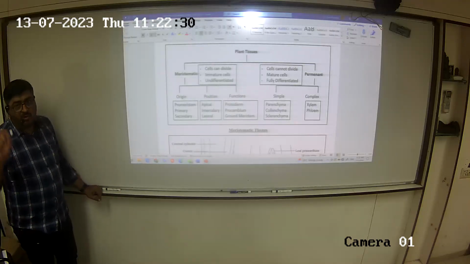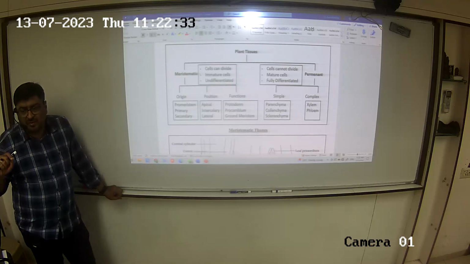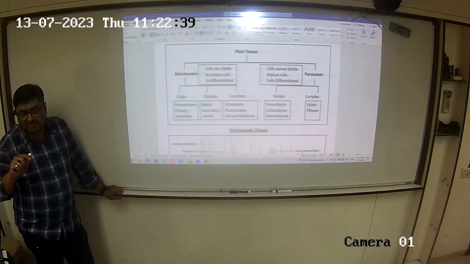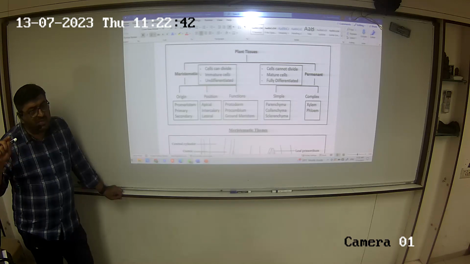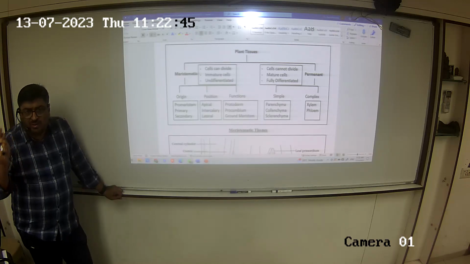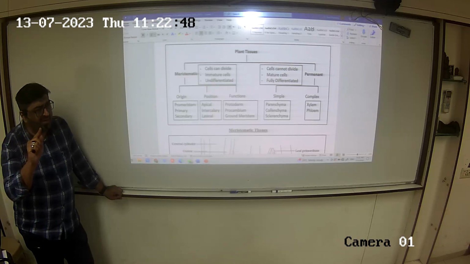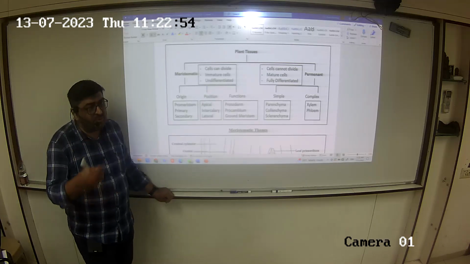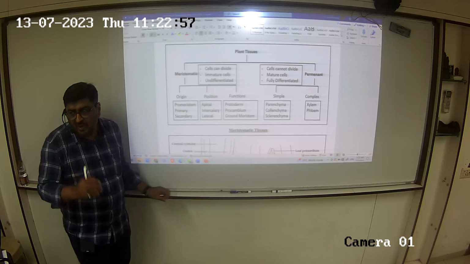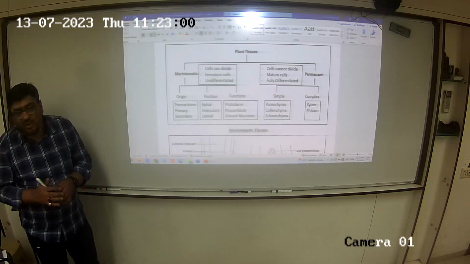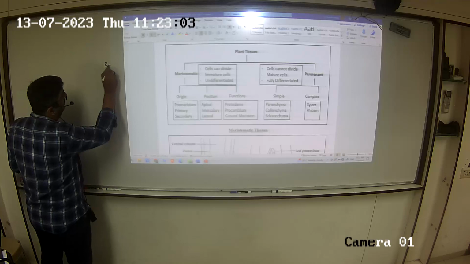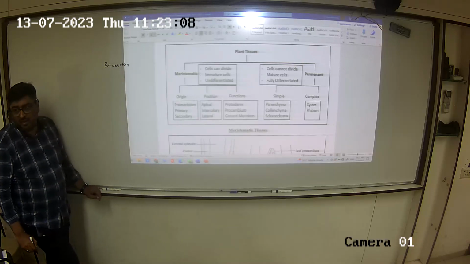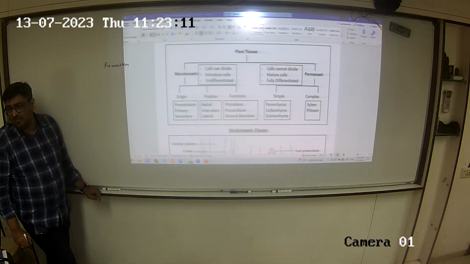Okay. Now did we talk of something like fertilization in the previous lecture? Right? Was it single or double? In that, the first fertilization was male gamete with female gamete, which results in formation of a zygote. Now zygote is a single cell, 2n single cell. The zygote starts undergoing mitosis, and it forms a group of cells which we call embryo. So the initial group of cells which is formed is nothing but promeristem.